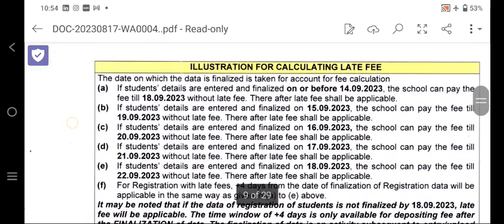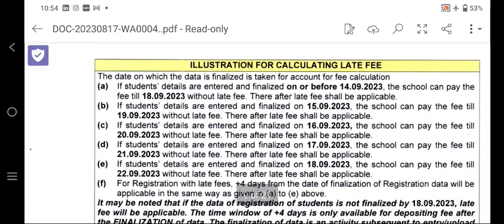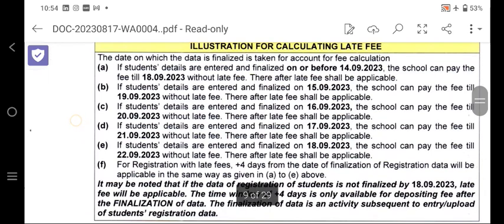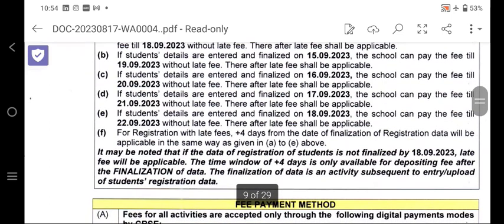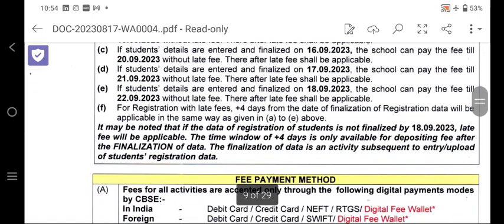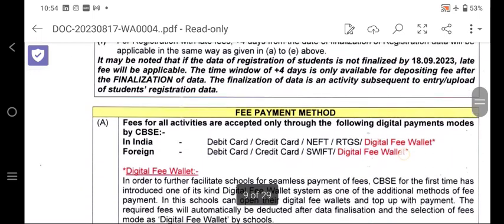Illustration of calculating late fees. You go through that. If the student details are entered and finalized before 14th, the school can pay the fee till 18th without late fine. If the student details are entered and finalized on 15th, they can pay the fee till 19th. If finalized on 16th, they can pay the fee till 20th September. If finalized on 17th, they can pay the fee till 21st, and if finalized on 18th, the last date, the fee can be paid till 22nd. So no more extra date will be given to them.